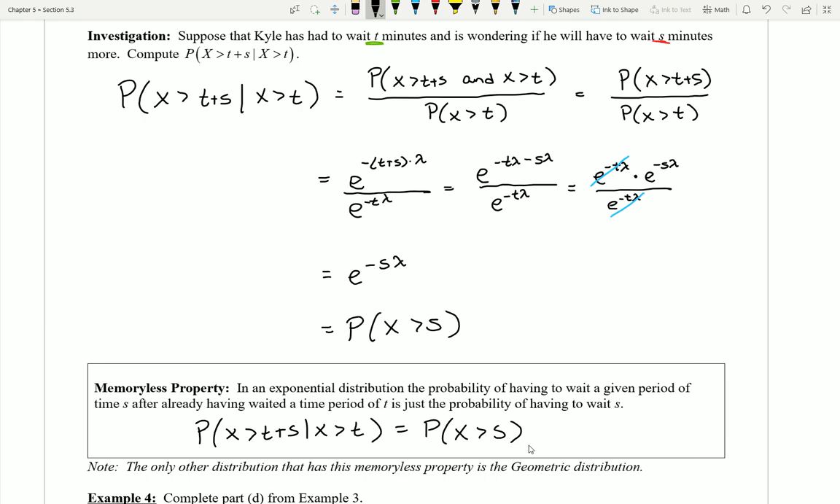Now, if this still seems a little bit confusing to you, don't worry. In the next video, we'll take a look at our last example for this section, example number 4, and we'll put exactly this property to use, grounded in a bit more of a context. So hopefully you can fully see the connection of this equality.